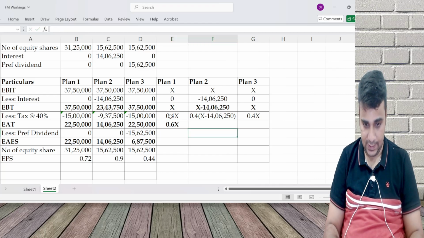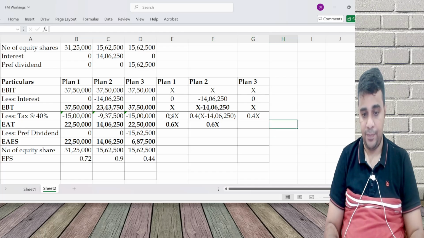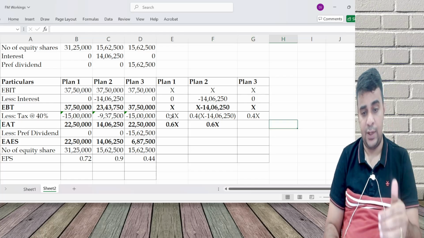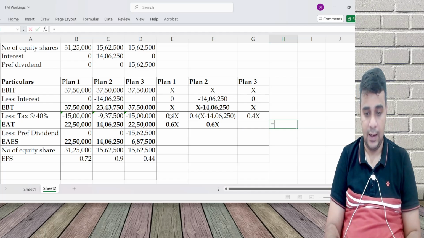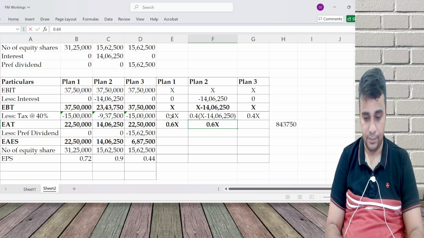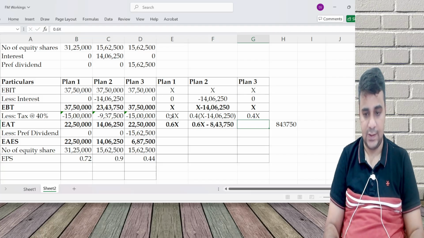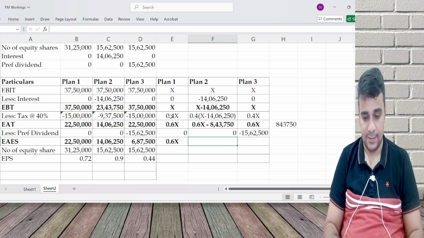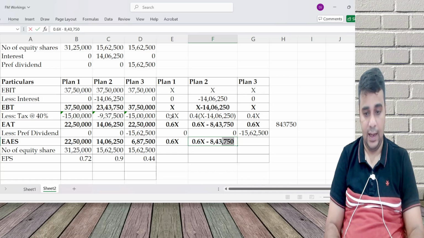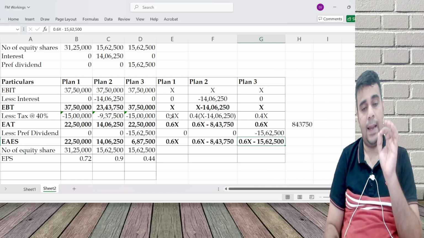EAT: 0.6X, 0.6X minus 843750 (1406250 into 0.6 is 843750), and 0.6X. Less preference dividend: 0.6X, 0.6X minus 843750, and 0.6X minus 1562500.